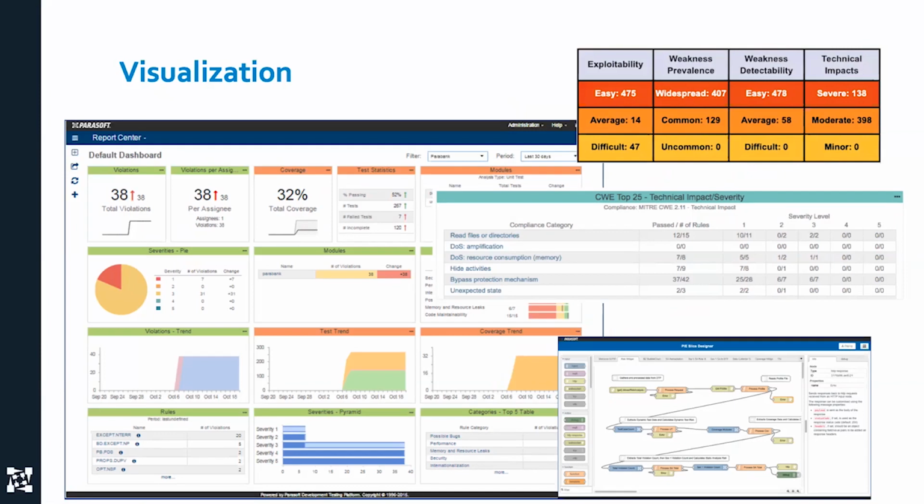I want to see trends and history. Am I getting worse? Am I getting better? Can I look at it by severity? Can I look at it by impact? We're going to talk about that in a moment. Can I visualize what my actual risk is? Those of you who are deeply steeped in security will recognize this matrix at the top right. Those who haven't done security deeply may not have thought about static in the concept of risk, and you just think of them all as findings, and you need to decide whether or not they're important. They actually have some intrinsic value that you can use.